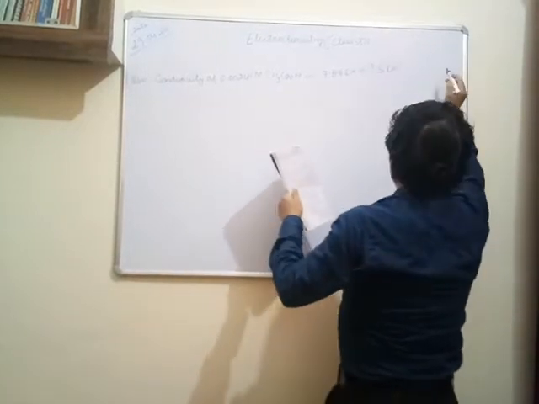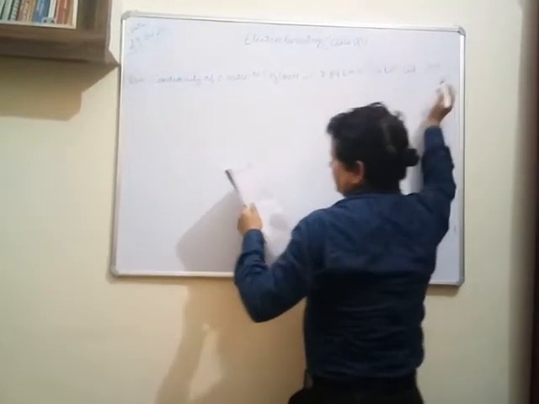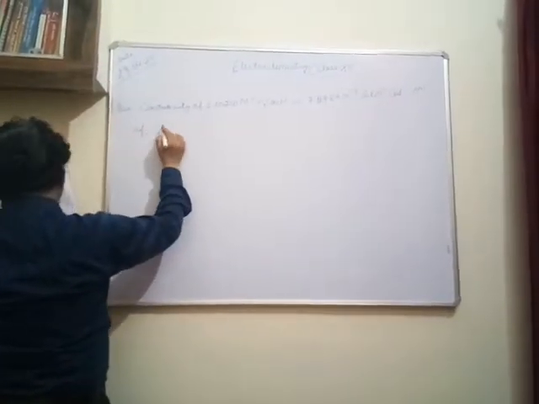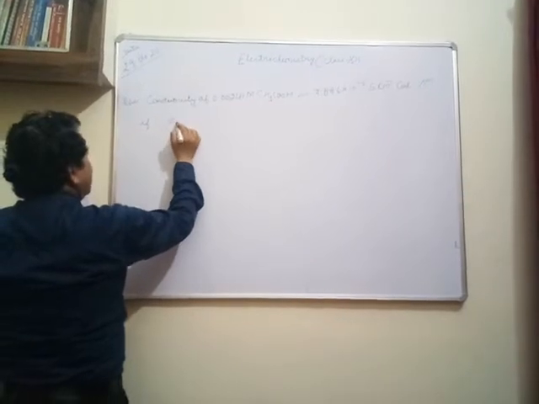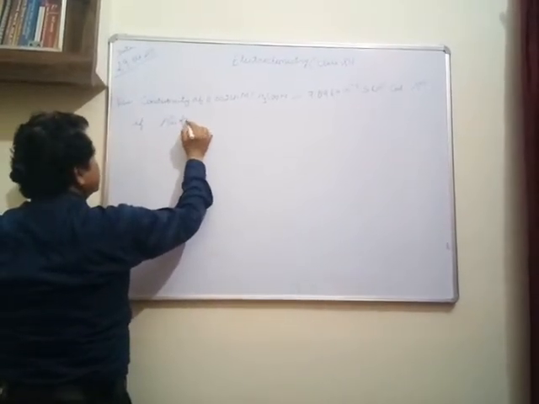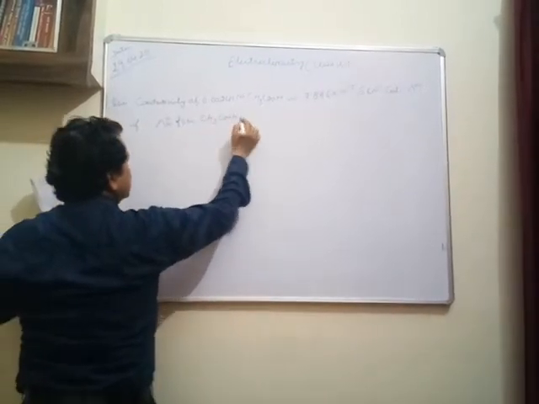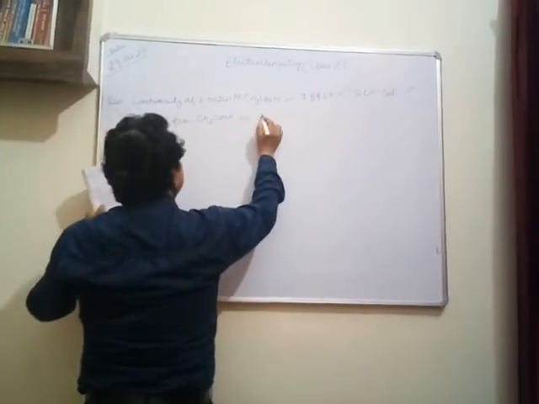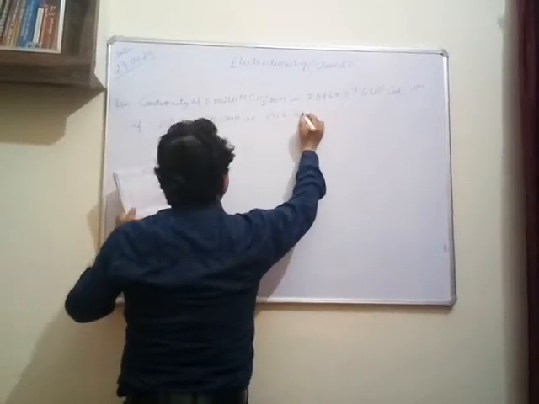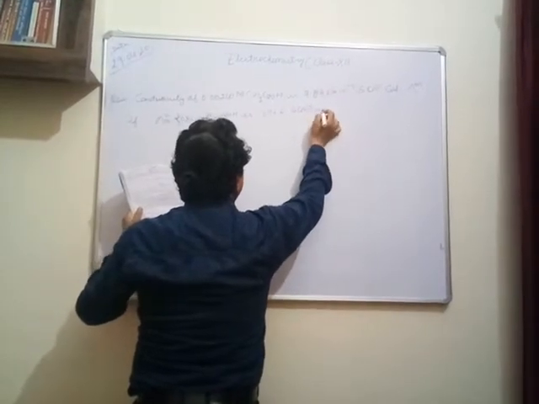Calculate its molar conductivity if lambda m naught for CH3COOH is 390.5 Siemens centimeter square per mole.